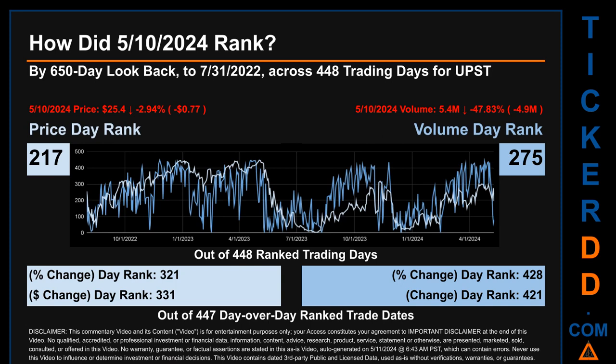The price's day-over-day percentage change, dropping -2.94% on the 10th of May 2024, had a day rank of 321, while its dollar difference of -77 cents had a rank of 331 when compared day over day across 447 trading days. Volume's percentage change and difference were ranked respectively at 428 and 421.